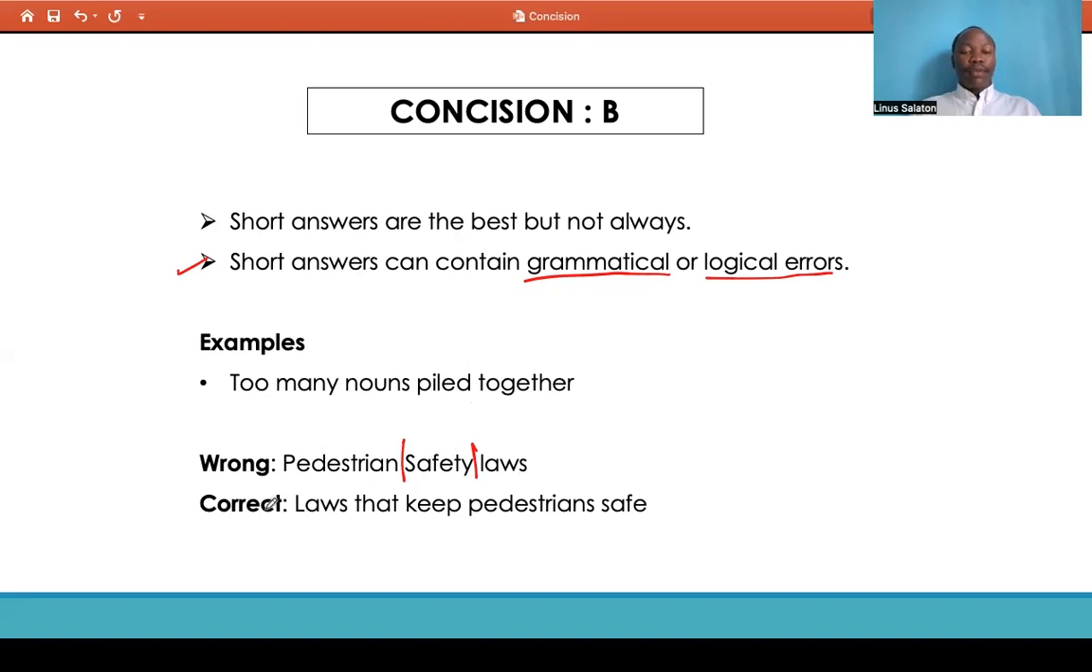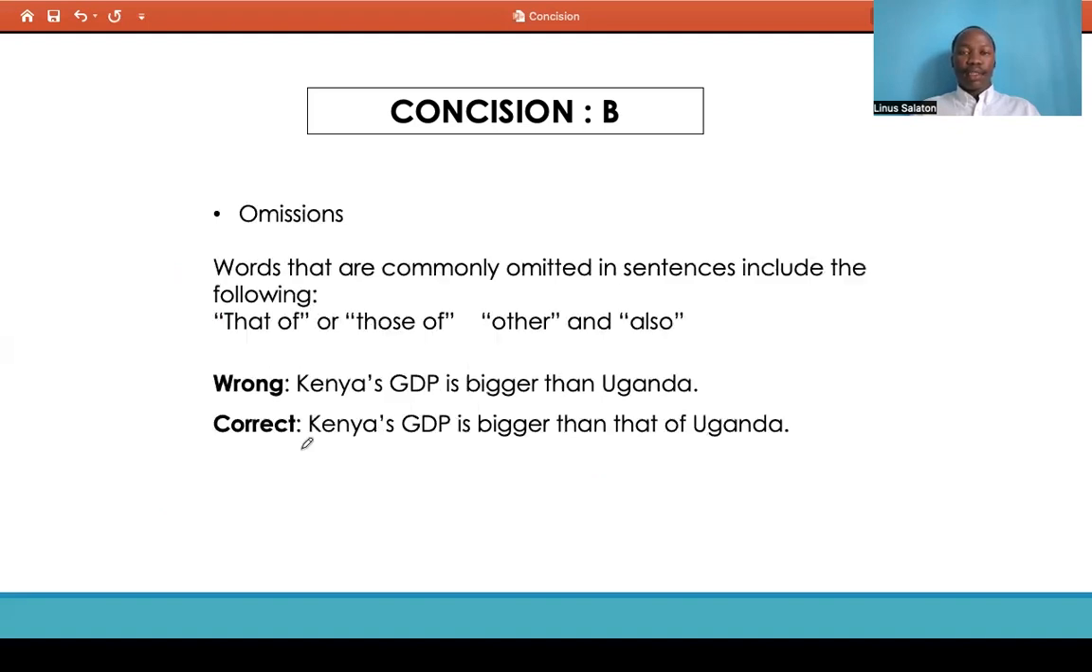More correctly or more precisely, you could have this statement in a way that communicates what we want our audience to understand. So: laws that keep pedestrians safe. This is a bit longer than this one, but it conveys all the information that is needed to a particular audience, right? So this is correct, and too much concision in our case is incorrect, right?